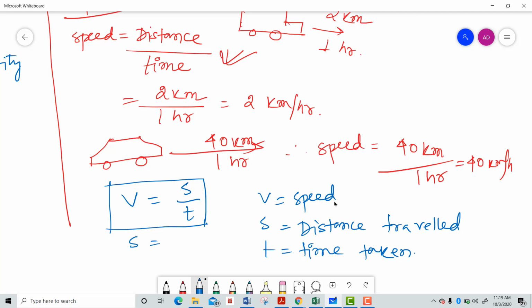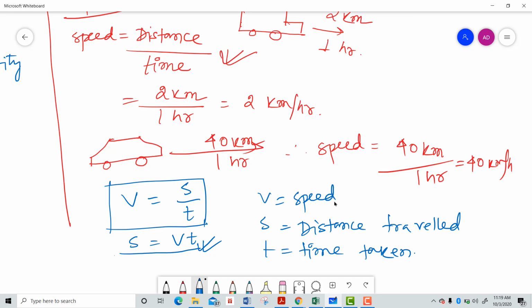V should be written like that. In this case, V multiplied by T. In this formula, you can find out the distance traveled as well. Now, whatever the expressions we have just used here, speed equals distance by time.